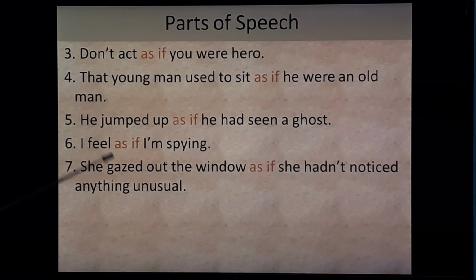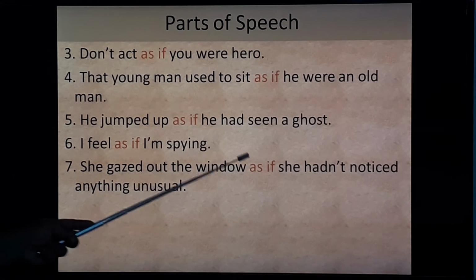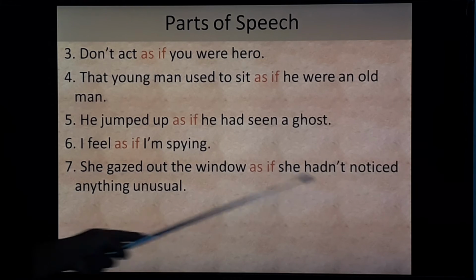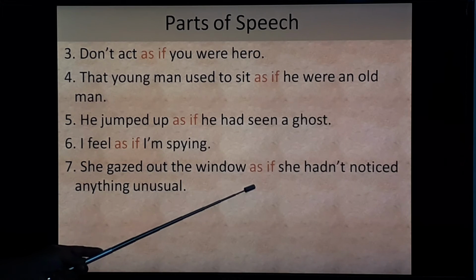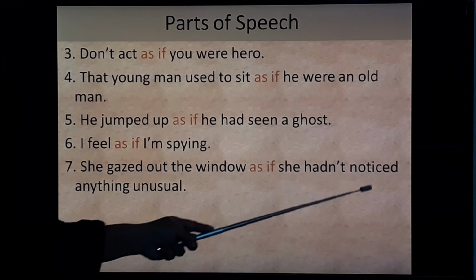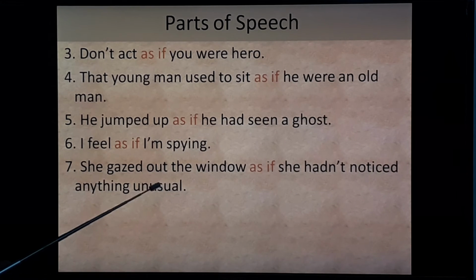Next, she gazed out the window as if she hadn't noticed anything unusual. So here "she gazed out the window" is the main clause. "As if" is the subordinating conjunction, and "she hadn't noticed anything unusual" is the subordinate clause.